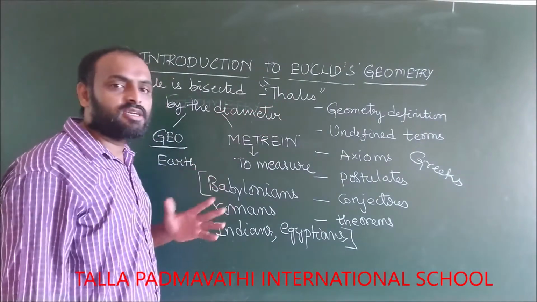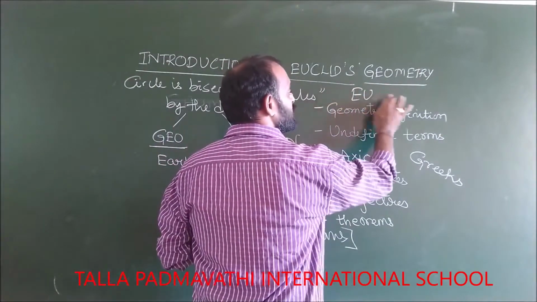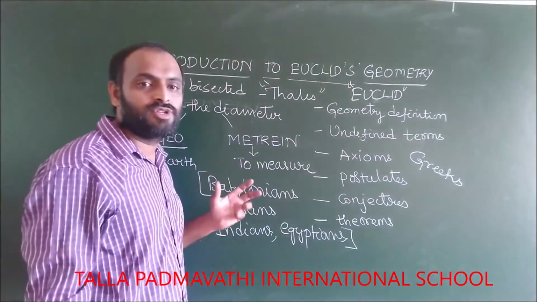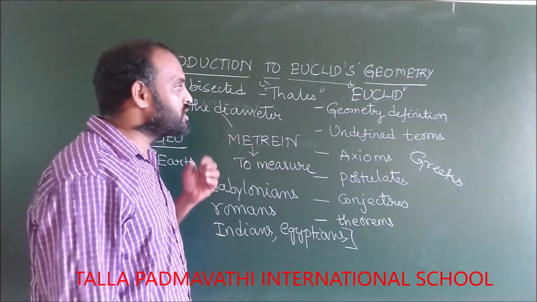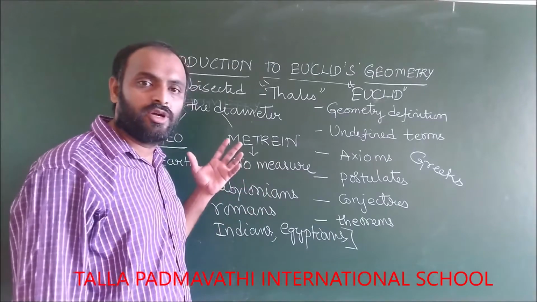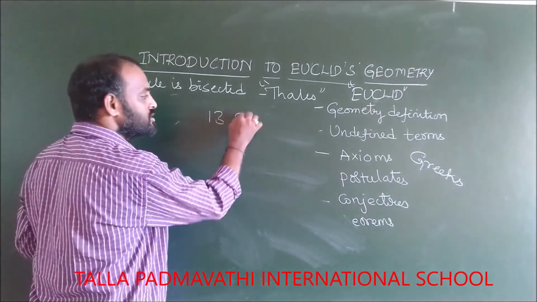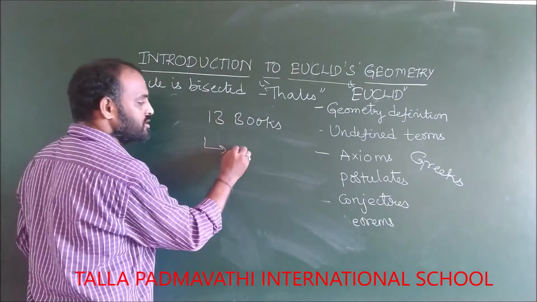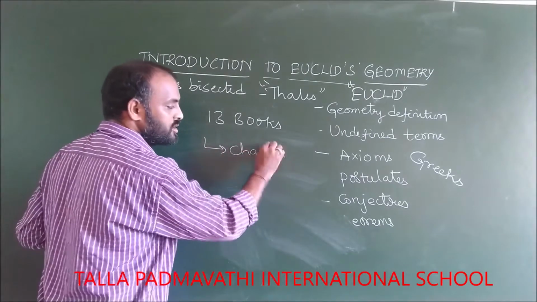And then there is a mathematician, Euclid. Mathematician Euclid has given many definitions and assumptions to continue these geometrical concepts. How many books has he written? That we are going to see now. He has written some 13 books, and each book is a chapter.